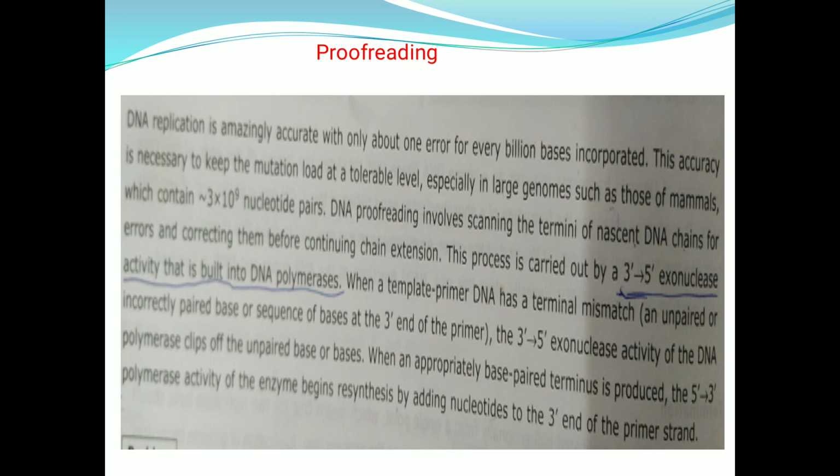Whenever there is a mismatch in the base pair, it will be removed by the action of the 3' 5' exonuclease activity of the DNA polymerase, so that the mismatched nucleotide will be removed and the correct nucleotide will be incorporated, then the chain will get elongated or extended. This is about the proofreading of the DNA replication.